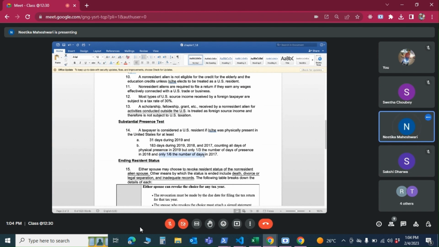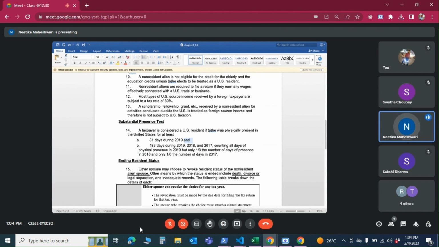Starting from the current year as the first year, then going back to the second year and third year, this is how we need to calculate if we are coming up to 183. And there is a clause called 'and', right? So if they have both, if both conditions are satisfied, then we can say that the person is satisfying SPT.